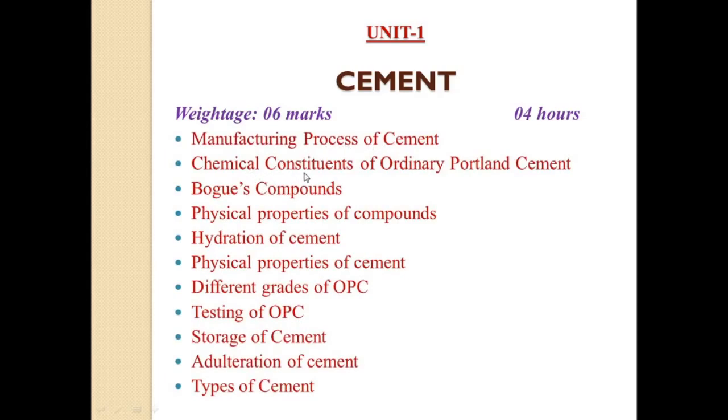Next is the chemical constituents of ordinary Portland cement. Then Bogue's compounds, which is a very important point. Next is the physical properties of compounds, then hydration of cement, physical properties of cement, then the different grades of OPC, that is ordinary Portland cement: 33 grade OPC, 43 grade OPC and 53 grade OPC. Then the testing of OPC, that is laboratory tests and field tests conducted on OPC. Then storage of cement, adulteration of cement and the different types of cements.